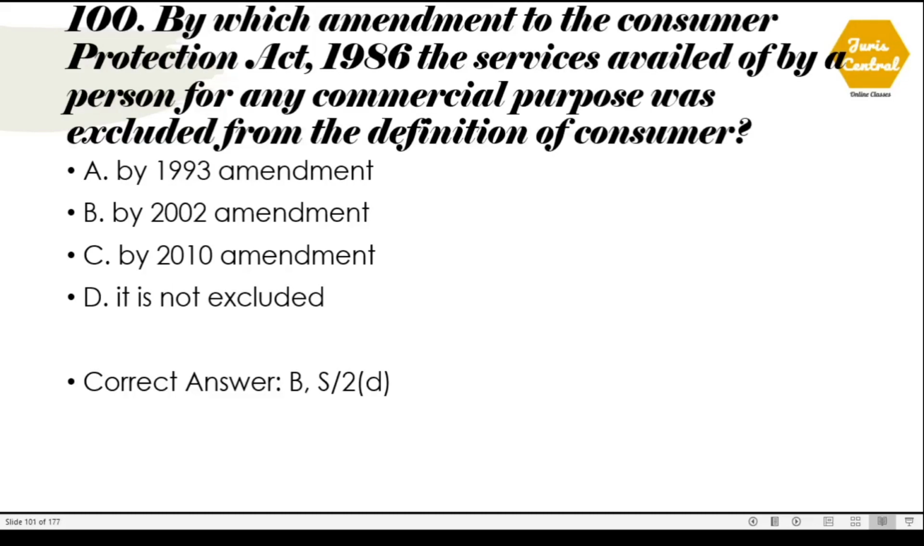100. By which amendment of the Consumer Protection Act 1986 were the services availed of by a person for any commercial purpose excluded from the definition of consumer? So the correct option is option B. By the 2002 amendment. The definition of consumer is given under Section 2 clause D of the Consumer Protection Act, where commercial purpose is excluded from the definition of consumer.